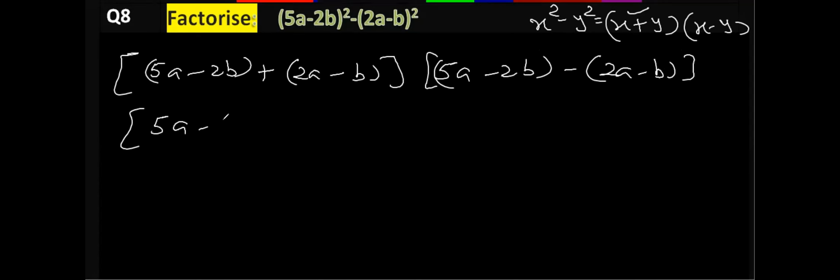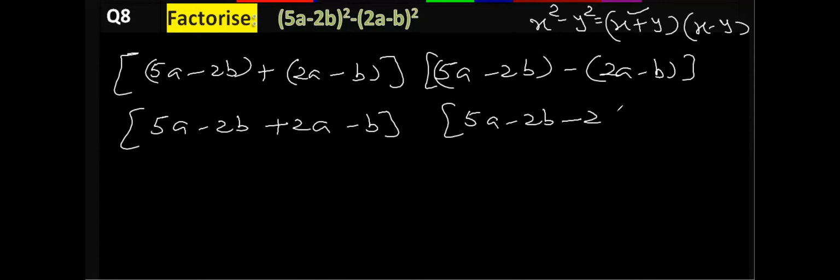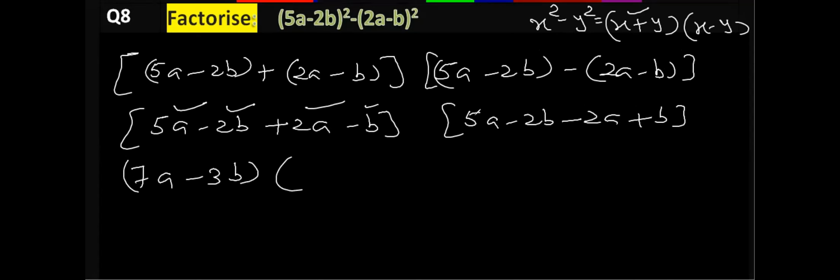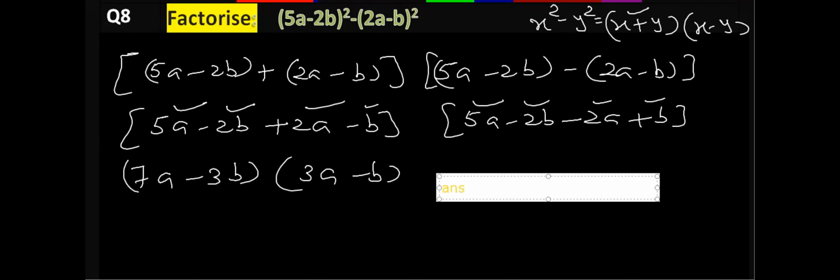Open the bracket, 5a minus 2b plus 2a minus b, that is 5a minus 2b minus 2a plus b. 5a plus 2a, that is 7a, minus 2b minus b, that is minus 3b. 5a minus 2a, that is 3a, minus 2b plus b, that is minus b. And this is the answer of this question.